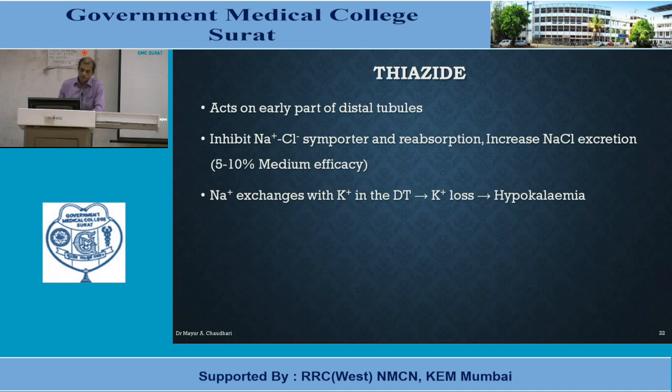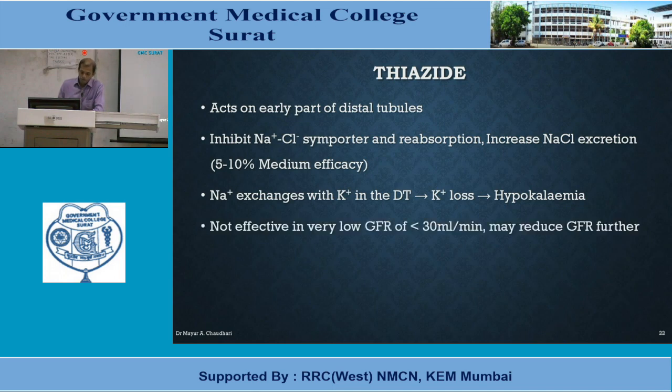Sodium exchanges with potassium ion in the distal convoluted tubule, so there will be potassium loss and ultimately there will be hypokalemia. Another thing with thiazide diuretics is they are not effective in very low GFR. If GFR is less than 30 ml per minute, it may reduce GFR further. So GFR needs to be more than 30 ml per minute.